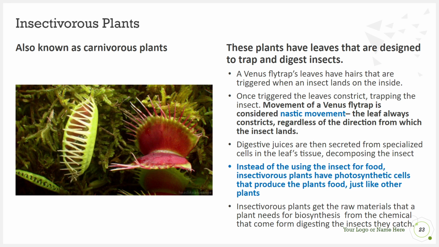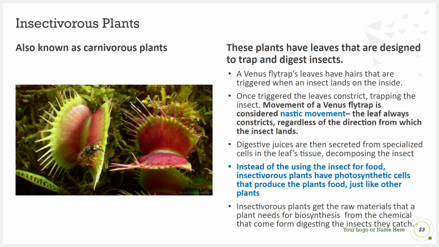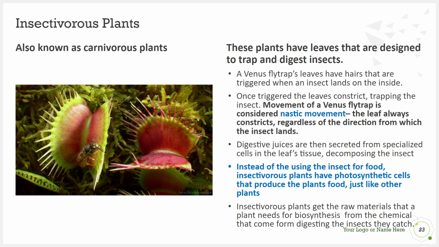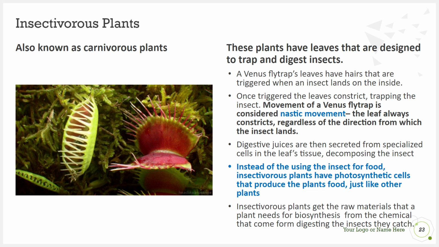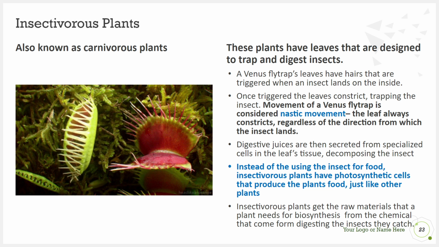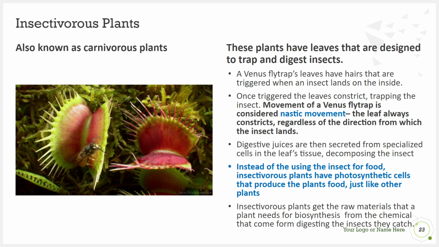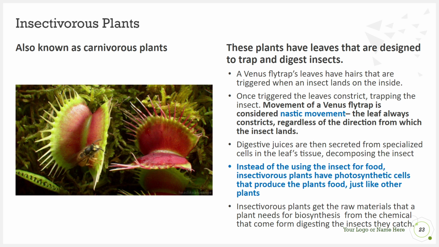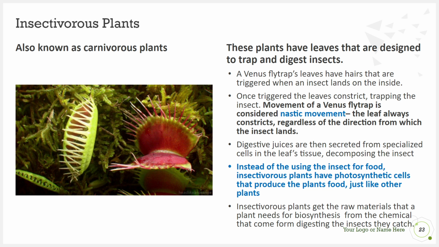or C3 pathway. All right, we also have plants that have modified leaves, like these carnivorous plants. They generally eat insects, and their closure is triggered by usually some type of nastic movement of small hairs within the carnivorous plant. And the leaf would always constrict once stimulated, never open once stimulated, and it would actually produce digestive juices to decompose the insect it eats.